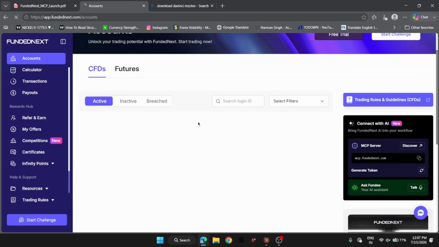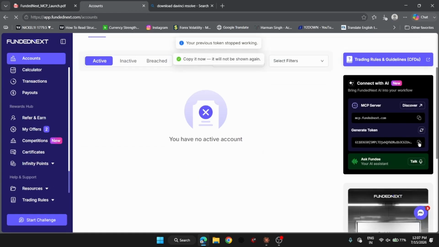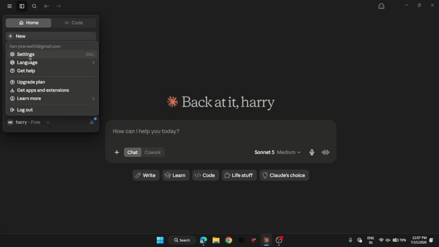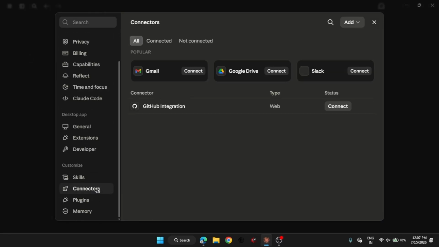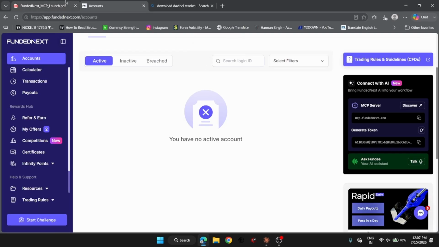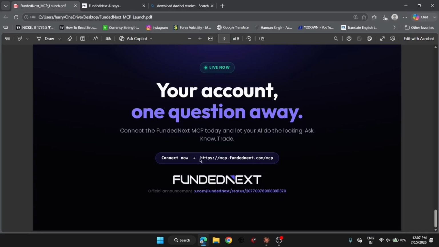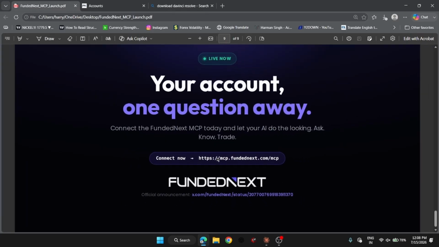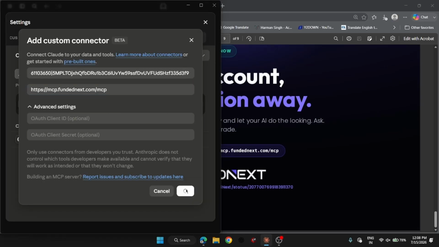First of all, go to the FUNDEDNEXT dashboard, generate a token, copy the token, and go to settings. Go to settings and go to connector, add custom connector, fill the name with the key, and use a URL which is given in the PDF. Just copy and paste it as it is on the cloud. Just connect and you have to allow the access. Your work is all done now.